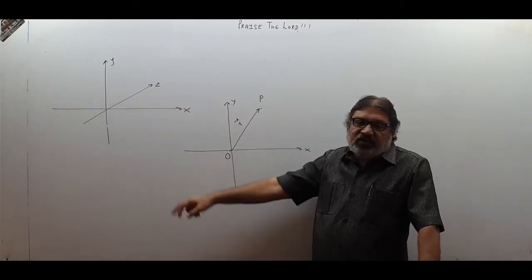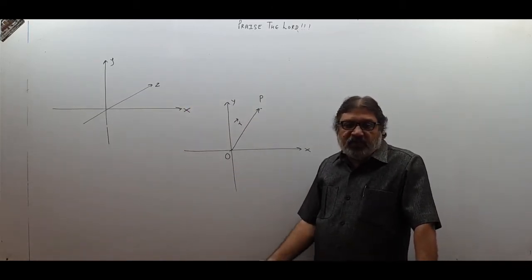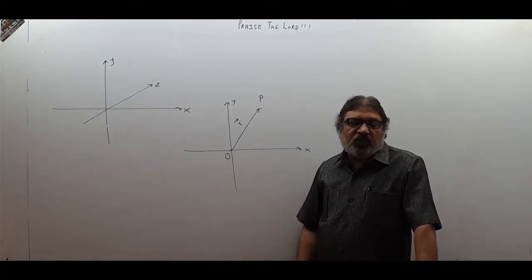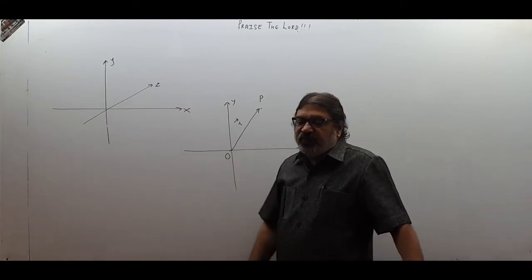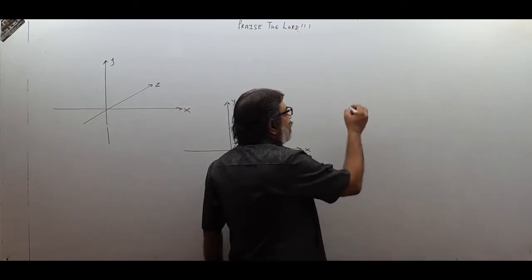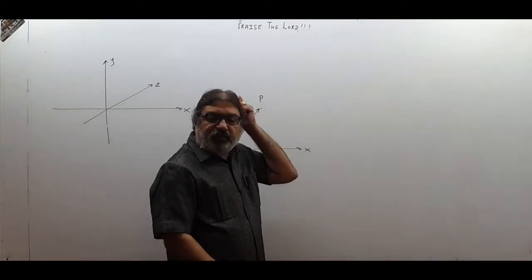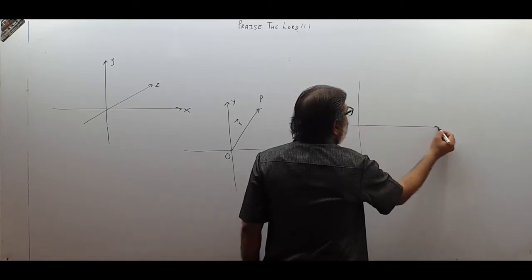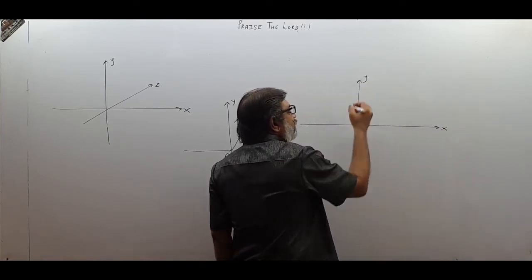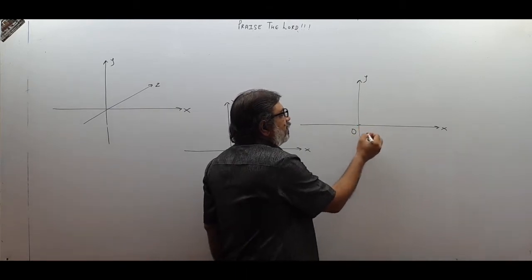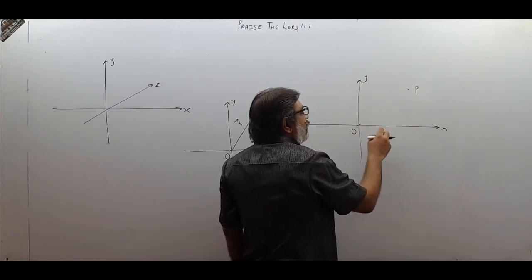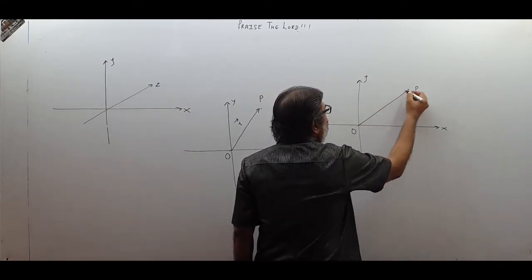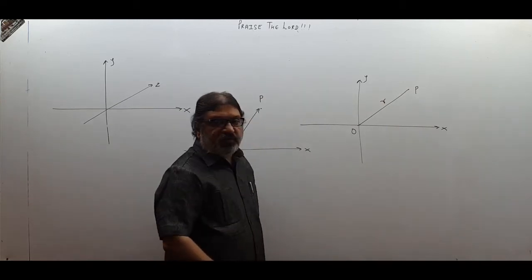So one is Cartesian coordinate system that we will introduce just now to you, how it is done. You already know about it from your class 9 and 10, but still we will talk more about it. Then position vector I told you, and sometimes a body's position is also given by polar coordinates. Now what are polar coordinates? What we will do is, again we will fix up a system, XYZ system. This is the origin, and supposing my body is located over here. So I will not give you its position vector, but I will just tell you what is this distance. What is the distance of body from the origin?